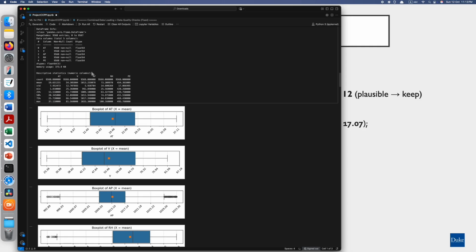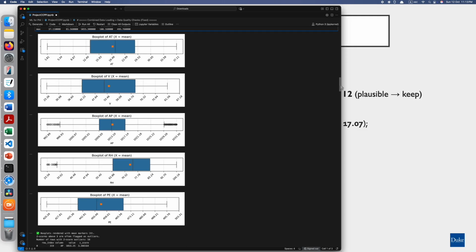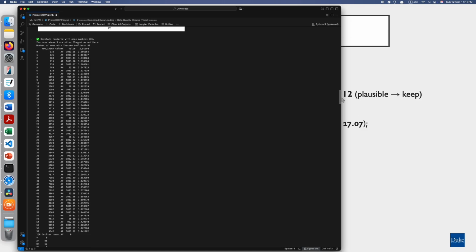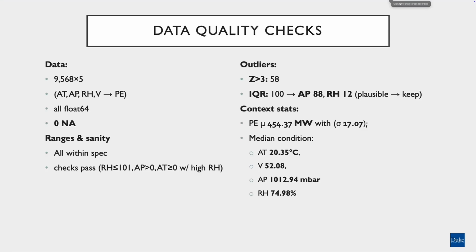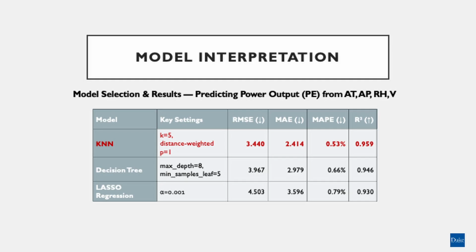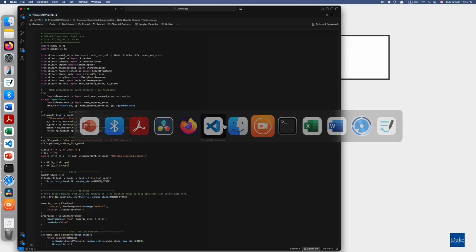To start, we ran a quick data health pass before any modeling. All 5 columns are float64. Reported values fall within the expected physical range in our schema, and we flag outliers in two ways. Z-scores more than 3 in 58 rows. For interquartile range, there are 100 rows. We evaluated the lasso regularized linear regression, k-nearest neighbors, and decision tree. K-nearest neighbor is our pick.